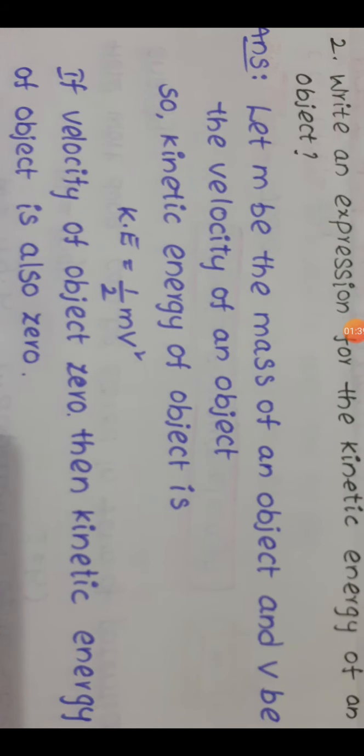Second question, write an expression for the kinetic energy of an object. Let m be the mass of the object. I am taking one object. The mass of the object is m. It is moving with velocity v. So I am going to find the kinetic energy, because which type of energy is stored in that body? Kinetic energy, because it is in motion. So kinetic energy equals half m v square. We have already derived that. That is the formula for kinetic energy.